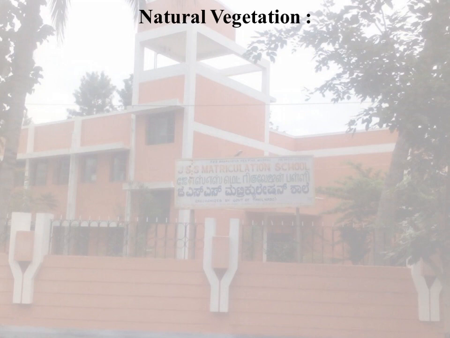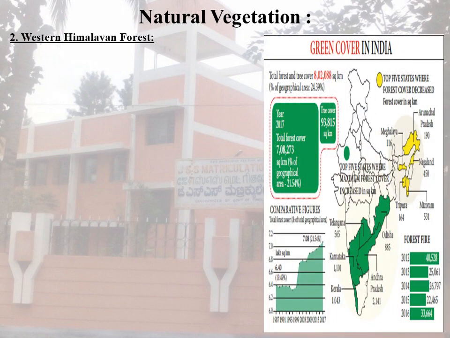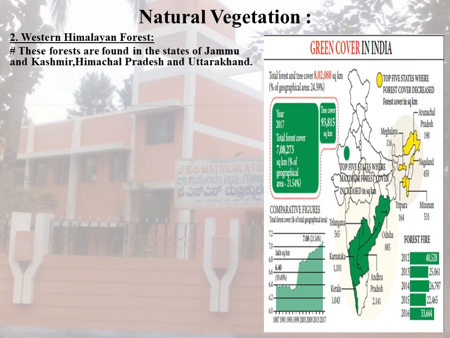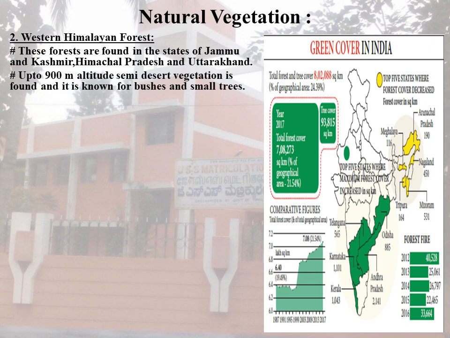The next mountain forest subheading is the Western Himalayan forest. The rainfall of this region is moderate. These forests are found in the states of Jammu and Kashmir, Himachal Pradesh and Uttarakhand. Up to 900 meter altitude, semi-desert vegetation is found, known for bushes and small trees. At altitudes from 900 to 1800 meters, chir pine is the most common tree.